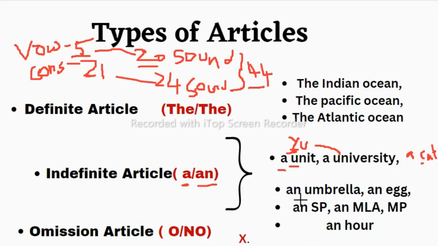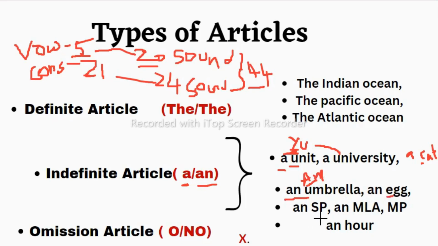Now let us see an. When we have to use an, usually we use an when we see the letters a, e, i, o, u, which are the vowels. But here again we have to focus on the pronunciation, not on the letter. Like here umbrella, here also there is u. But there I have used a because its pronunciation is "yoo", which is the y pronunciation, which is a consonant sound. But here umbrella, we pronounce as "um-brella", so it gives a vowel sound. That's why I have written an here. An egg, which is the vowel sound e, egg sound.